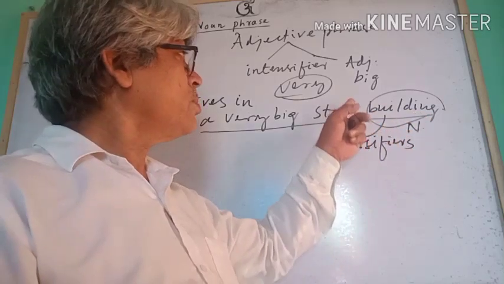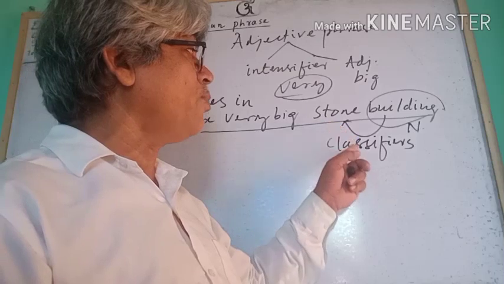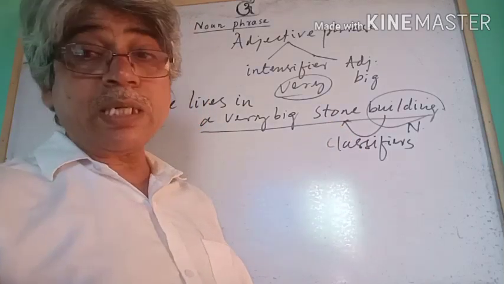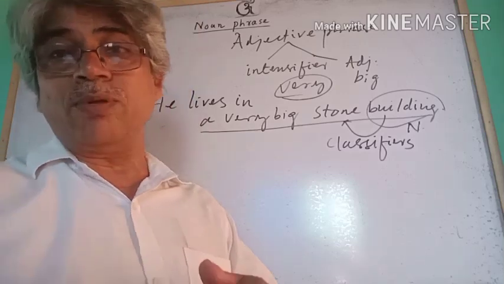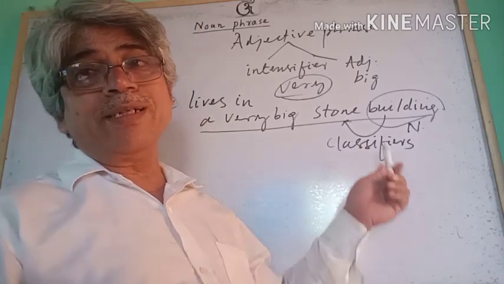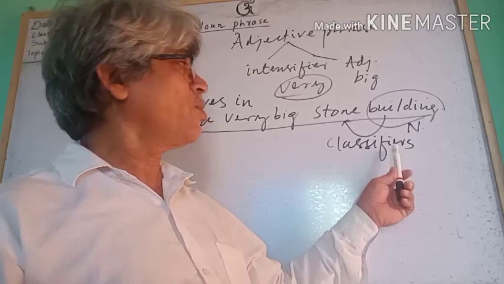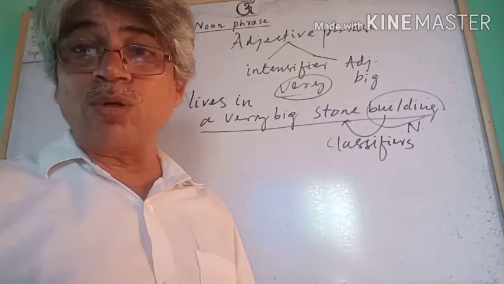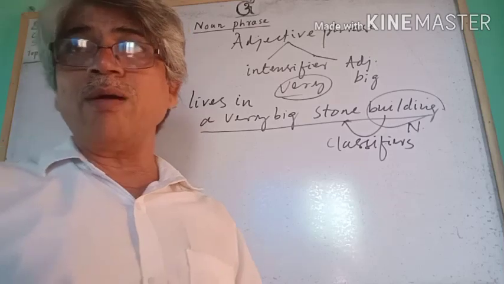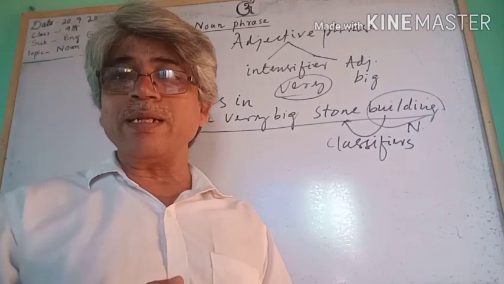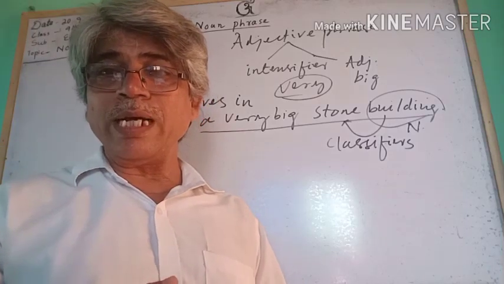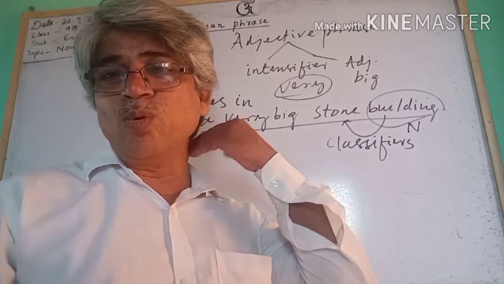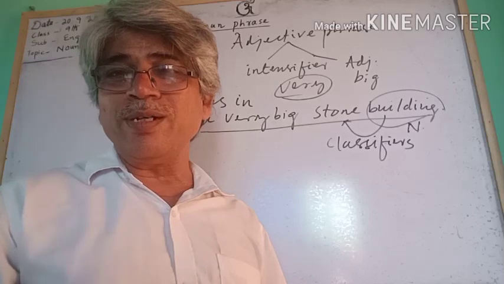When a noun does the function of an adjective, it is called a classifier. Got it? Stone building, village road, doorbell, music class, English school, English book.